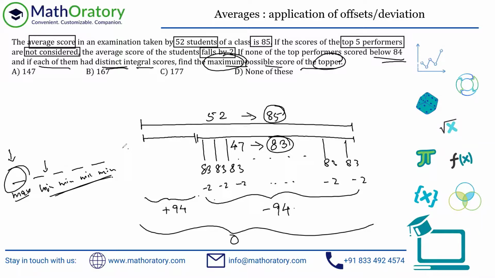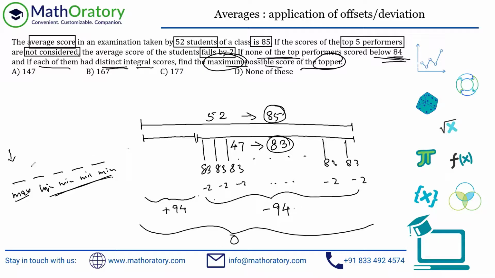So the other 4 has to be minimized. So what are the constraints out here? It says that none of the top performers scored below 84. So 84 is the minimum that I can take, number 1. And each of them had distinct integral scores, so they have to be distinct also. So I cannot place 84 for each of them, right? So that cannot be done.